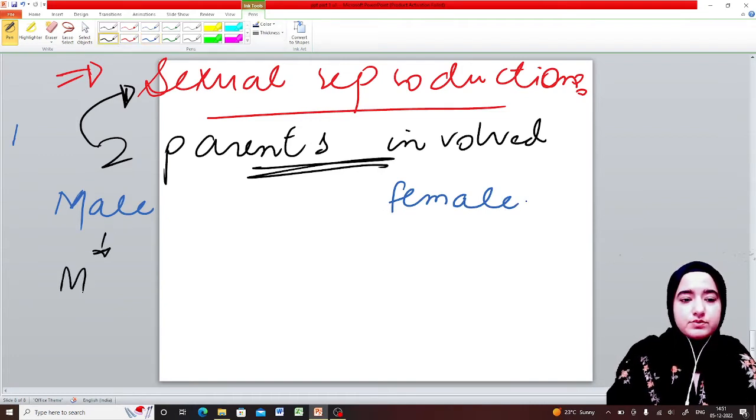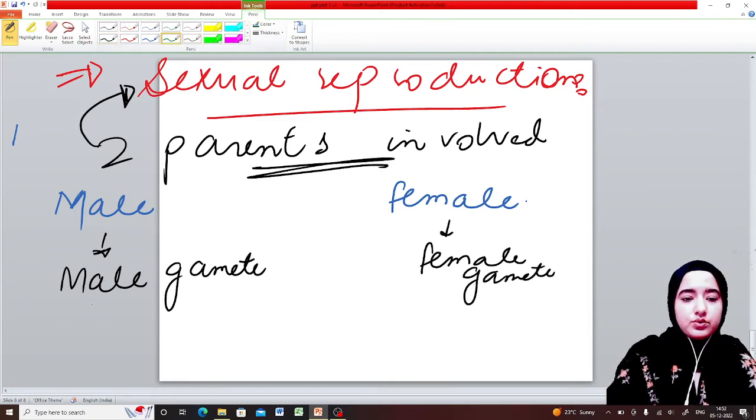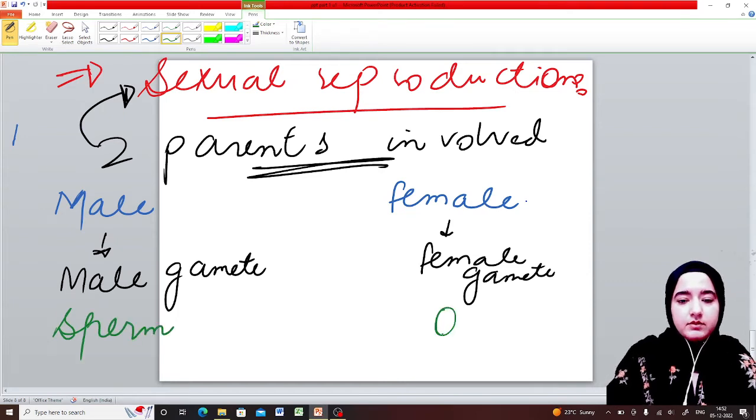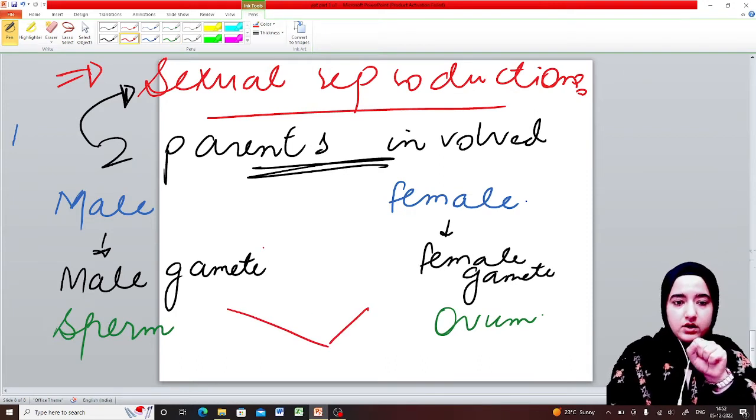Male will produce male gamete, female will produce female gamete. Male gamete is known as sperm and female gamete is known as ovum. Both of them will fuse. When male gets in contact with female, insemination takes place.